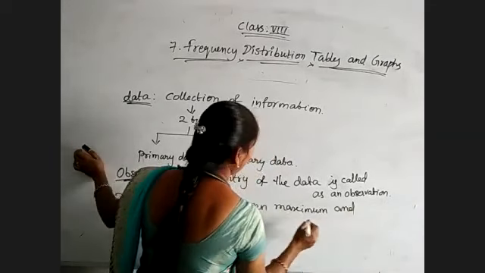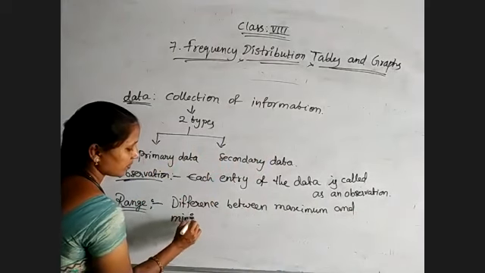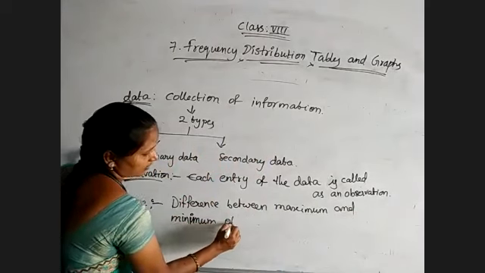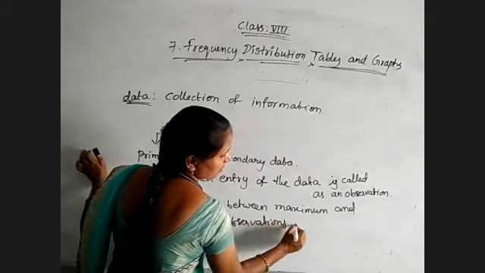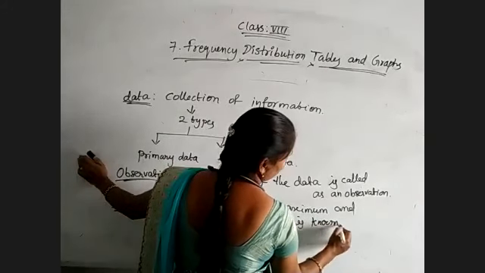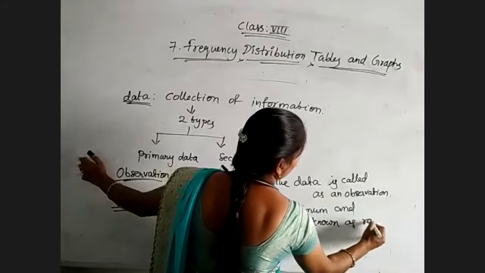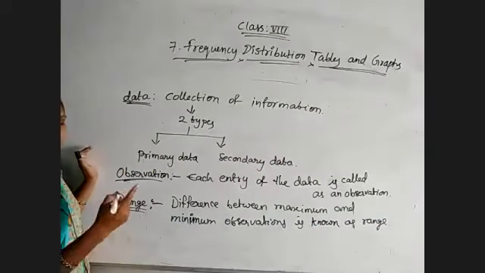Maximum and minimum observations difference is known as range. Whereas class length is different, so that one I will give last.